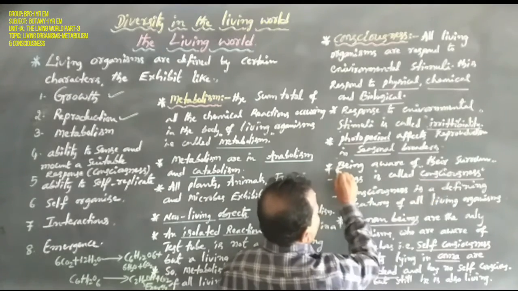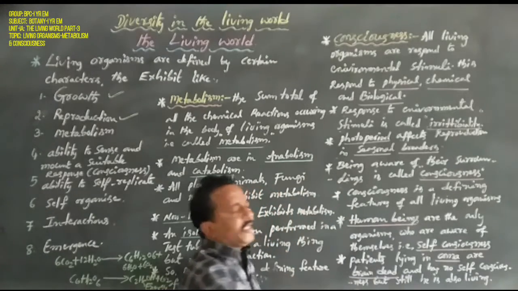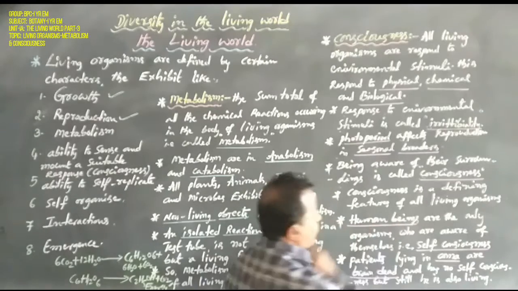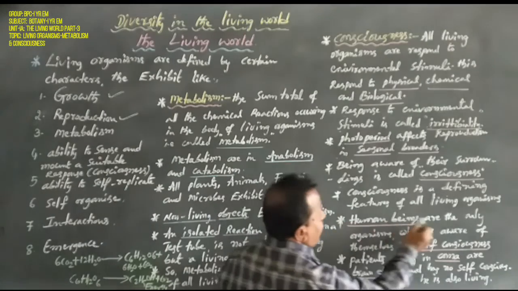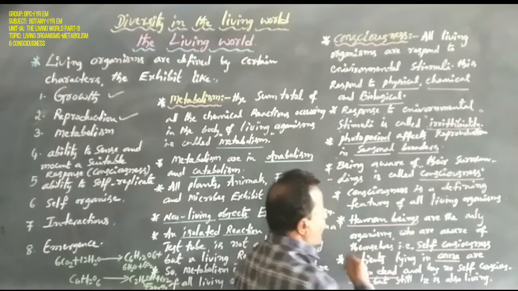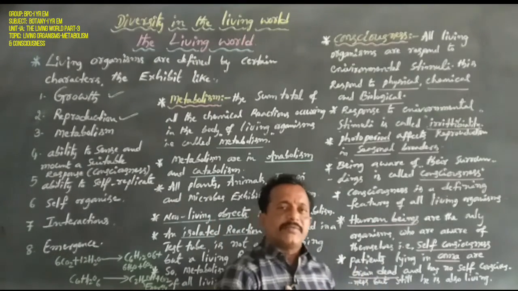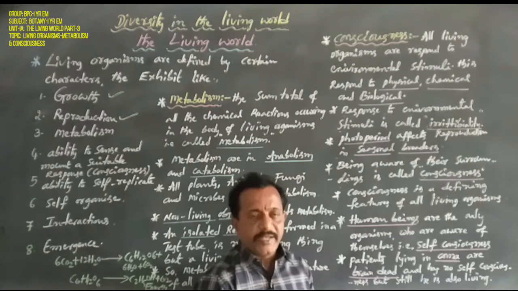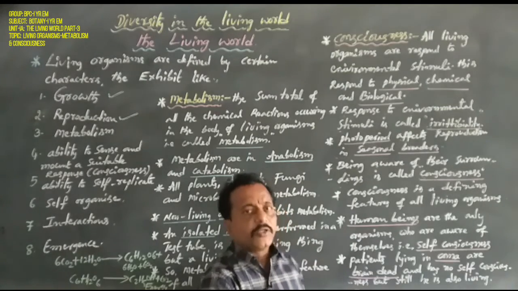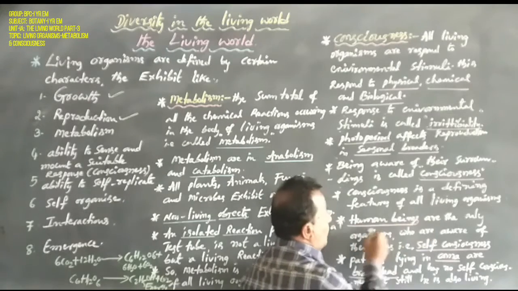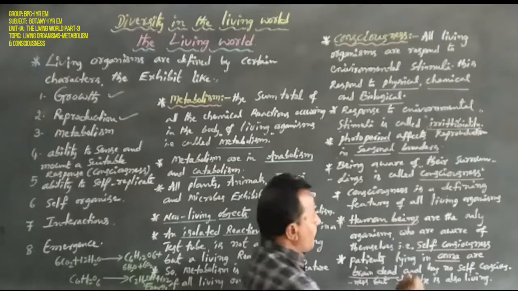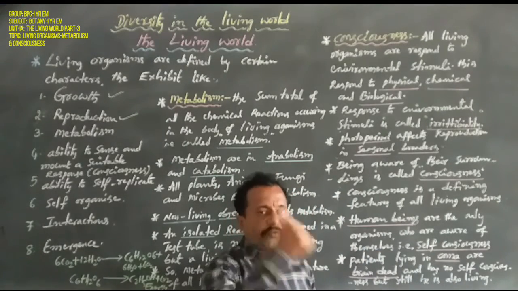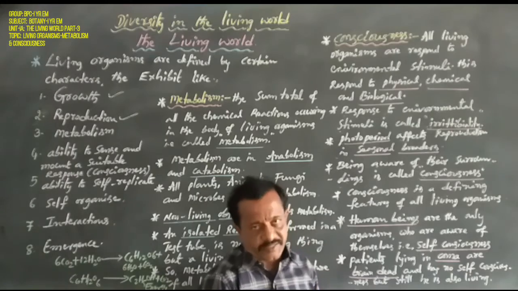Consciousness means any living organism being aware of its surroundings. But especially human beings are the only organisms who are aware of themselves. That is self-consciousness.